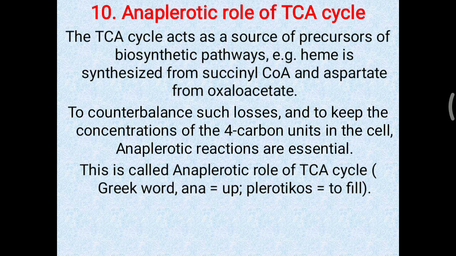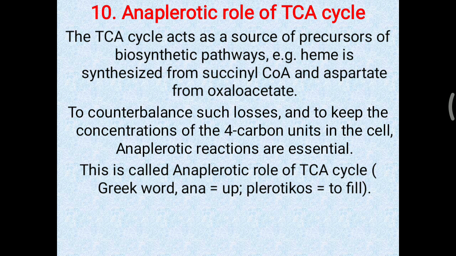So suppose there is an excessive heme requirement in the cell. For the heme requirement, basically this succinyl-CoA is mostly provided from the TCA cycle. So in the TCA cycle succinyl-CoA is generated, and that can be utilized for the heme formation. Same way, whenever aspartate is needed for the various important molecule formation or protein formation, oxaloacetate of the TCA cycle will be diverted to the aspartate formation. So there is a counterbalance of whatever the losses, sudden losses or sudden requirement inside the cell.